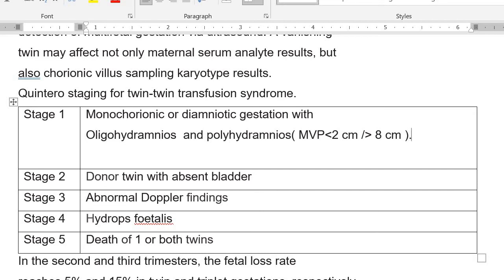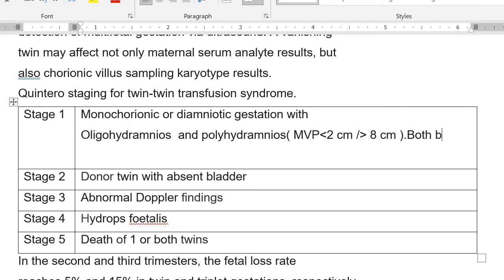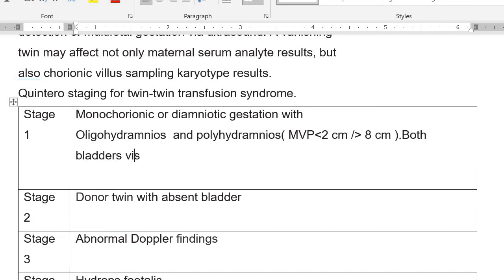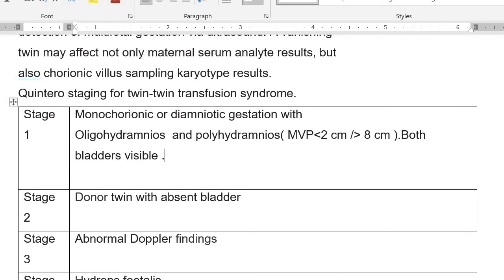Here in the first stage, both bladders are visible. Because if you look at the pathology, there are arterial or venous anastomoses between the two placentas. So one twin is pouring its blood into the second twin, and one twin is losing. The one who is getting extra supply is going to become large, and the one who is sending its blood to the other one will become small. That is, one twin is going to be anemic and the second one is going to be polycythemic.